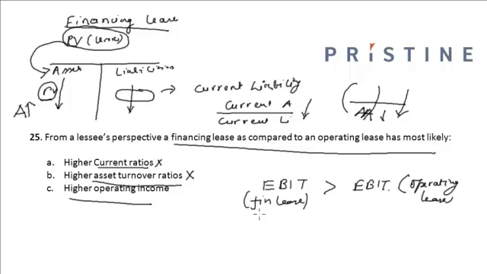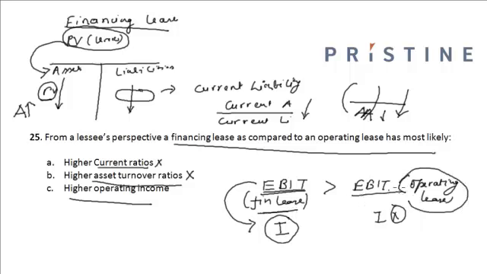But in case of financing lease, the interest part is deducted after the operating income, that is EBIT, has been calculated. But here there is no interest as such, and hence my operating income for a financial lease is greater than the operating income for an operating lease, and hence my option C is the correct option.